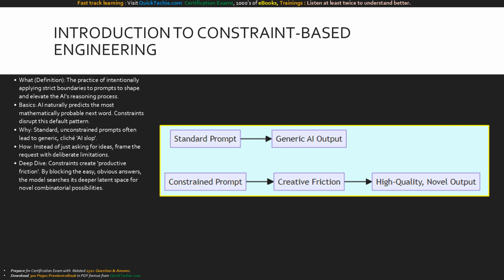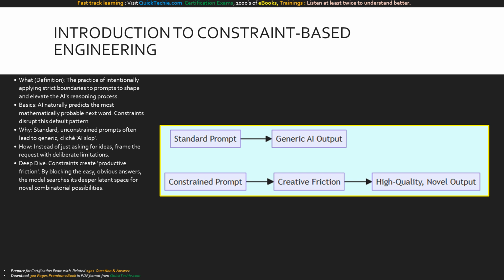Let's introduce constraint-based engineering. Instead of just telling the AI what to do, we intentionally limit its options. Why? Because LLMs naturally take the path of least resistance, giving you generic, predictable text. By establishing boundaries, we create productive friction, forcing Claude to dig deeper for novel insights.